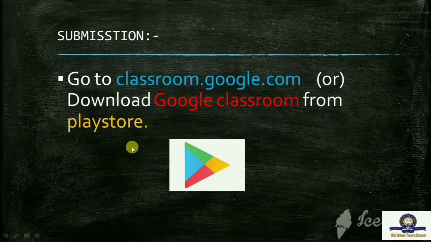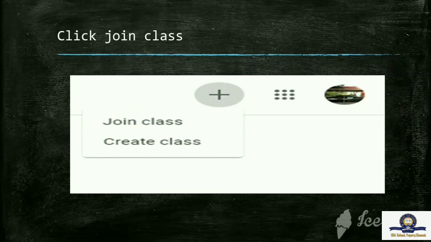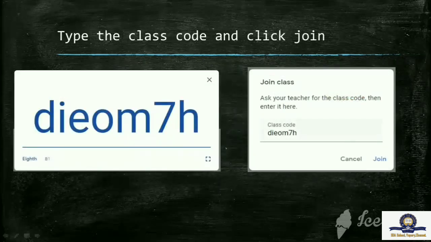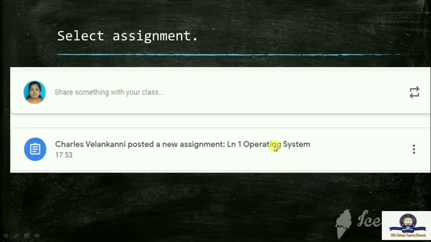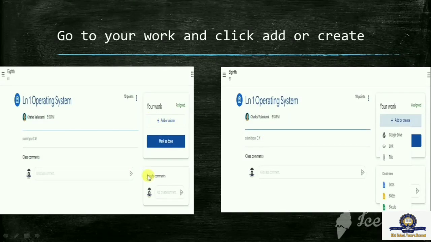After you have downloaded it, you open the classroom and in the right corner of the classroom you can see one plus symbol. Click the symbol and choose join class. Then you have to type the class code DIEOM7H. After typing the class code, click the join button. Here you can see my first assignment, lesson 1 operating system. Click on this. Now you can see the new page.